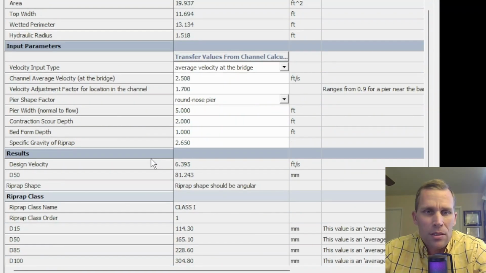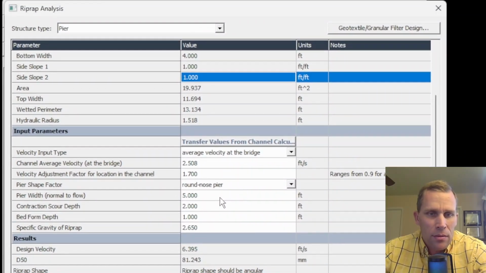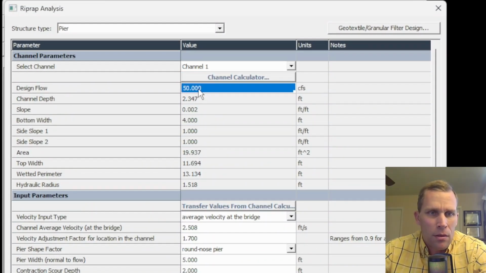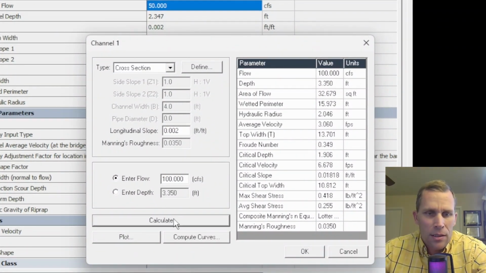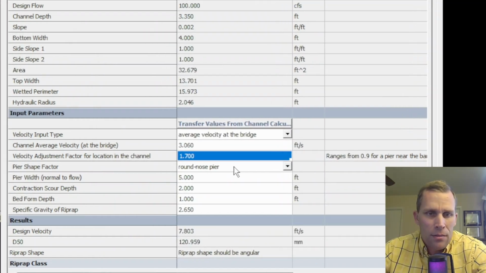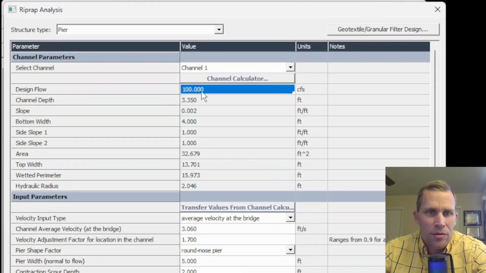And next, what I'm going to do is increase the flow rate, the design flow. So you can do that manually by going up to right here. Oh, hold on. Maybe I just need to change the channel data. Okay, so instead of 50 CFS, I'll say it's 100 CFS. Click calculate, click OK. Okay, so now the design flow is 100 CFS.